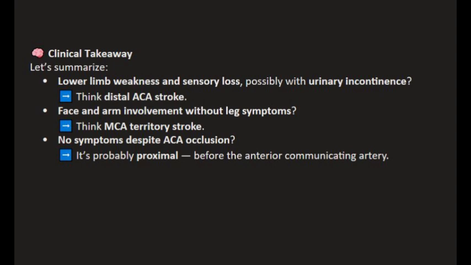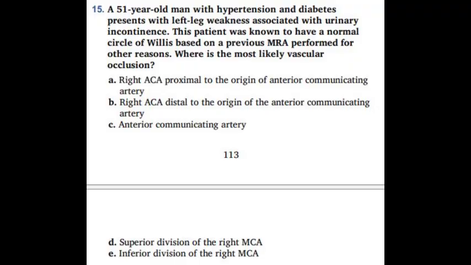So, let's summarize. Lower limb weakness and sensory loss, possibly with urinary incontinence, think distal anterior cerebral artery stroke. Face and arm involvement without leg symptoms, think middle cerebral artery territory stroke. No symptoms despite anterior cerebral artery occlusion, it's probably proximal, before the anterior communicating artery. So, back to our question. We say the answer here is B, right anterior cerebral artery distal to the origin of the anterior communicating artery.